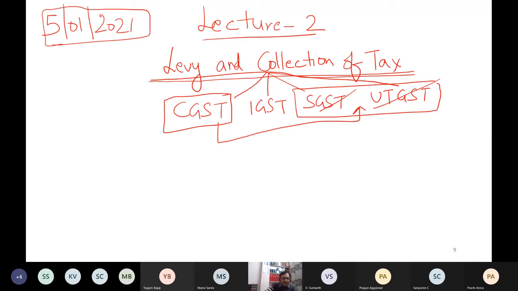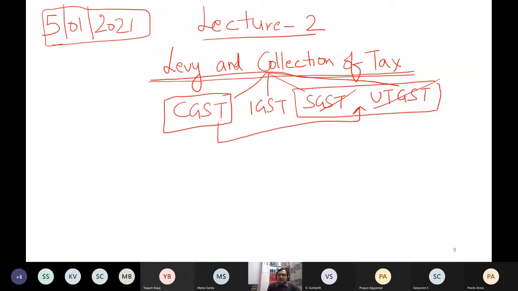The only difference is that wherever the word central is written in CGST, in SGST you will find the word central replaced by the name of that state. In UTGST you will find the word central replaced by the words union territory. Otherwise these two are exactly the same as CGST.